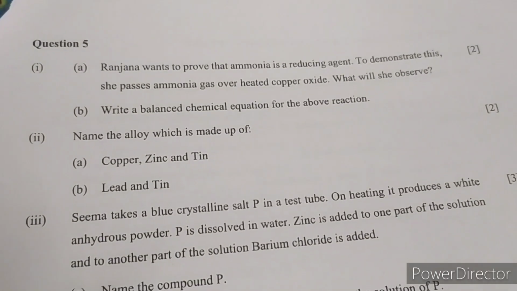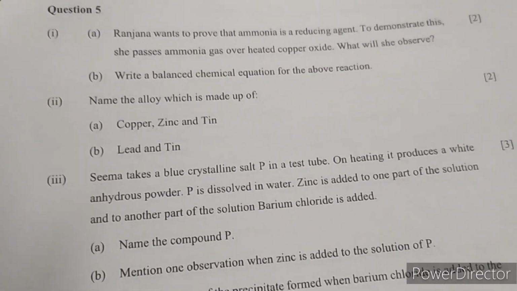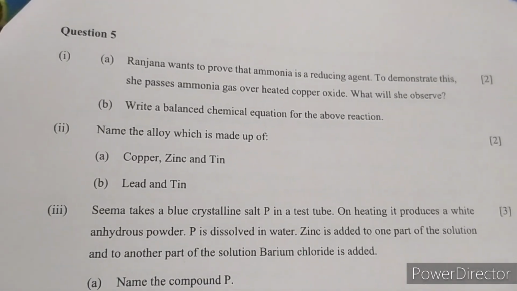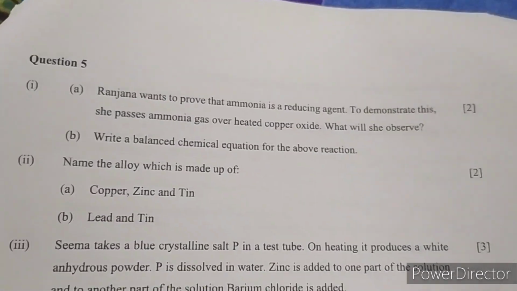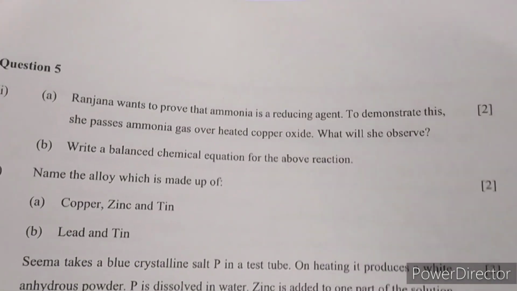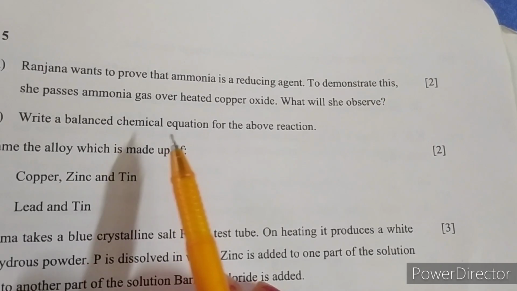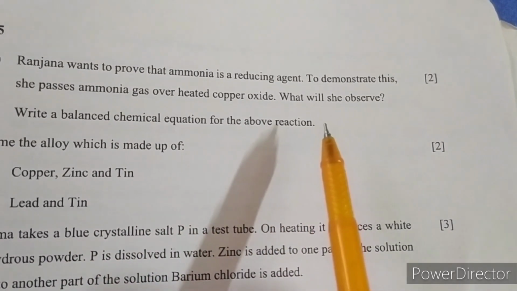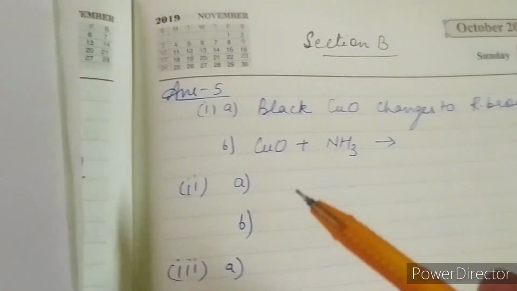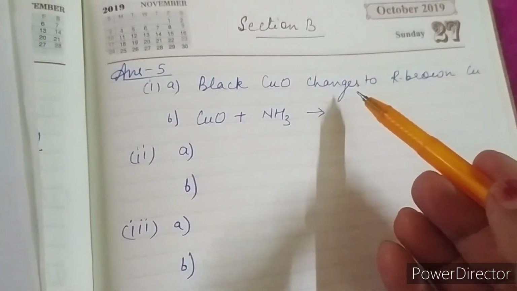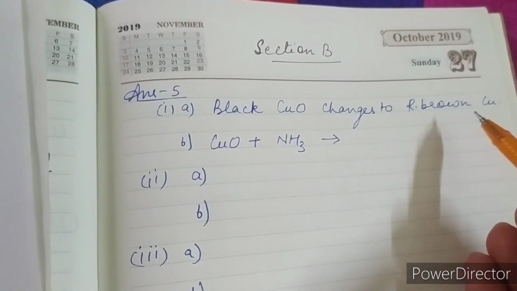Dear students, in this video we'll discuss question number 5 of ICSE sample chemistry paper 2024. Question number 5, first part: Ranjana wants to prove that ammonia is a reducing agent. To demonstrate this, she passes ammonia gas over heated copper oxide. What will she observe? So she will observe that the black copper oxide will change to reddish brown copper.